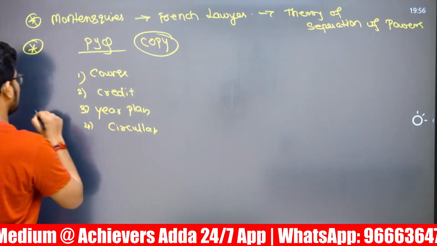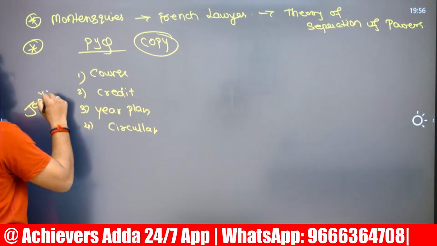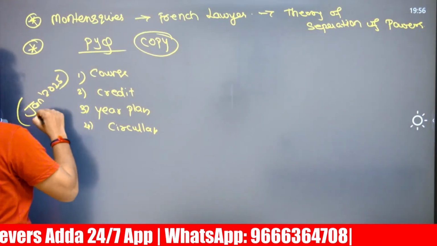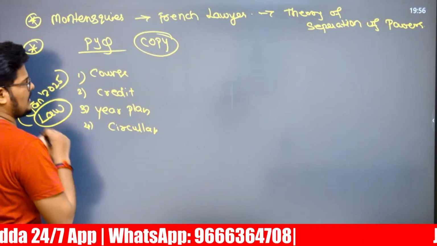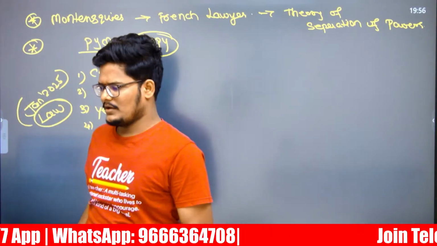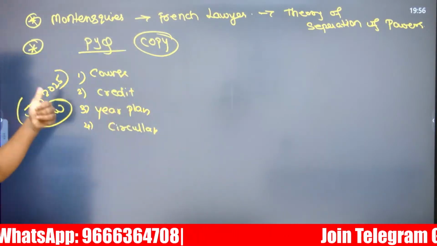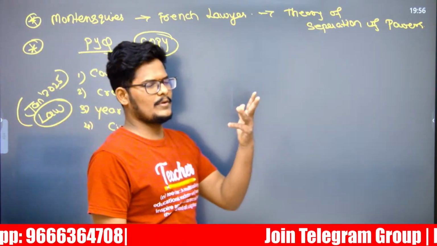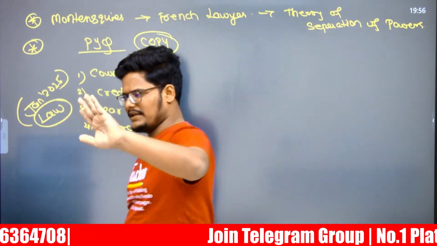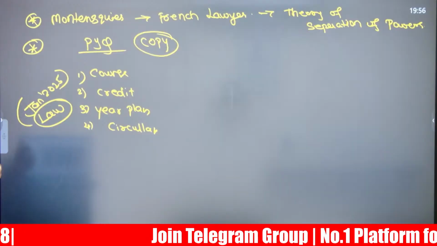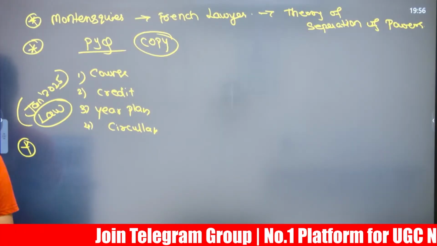This is January 2025, law shift related. The same law shift related question has been copy-pasted: what is annual plan, what is course, what is credit, what is year plan, what is curriculum. Match the following sentences. A very liberal and almost direct question.